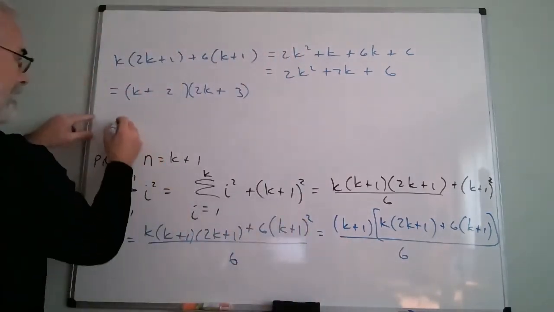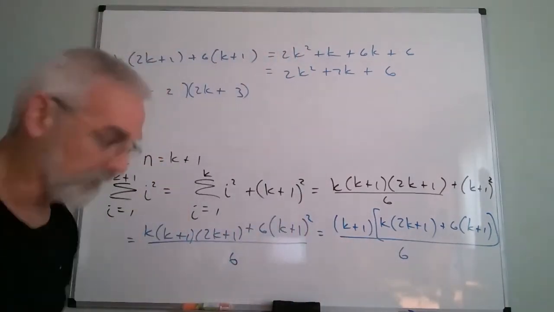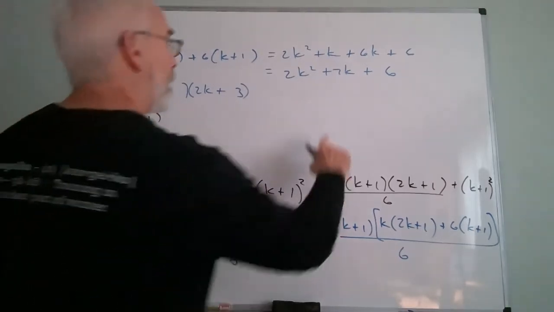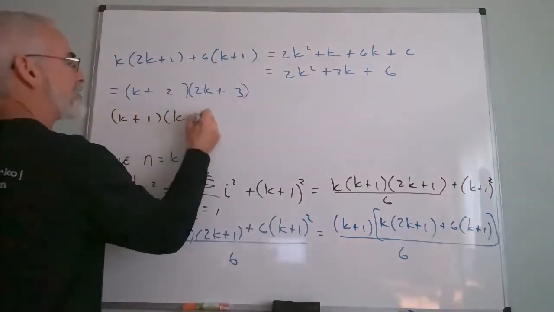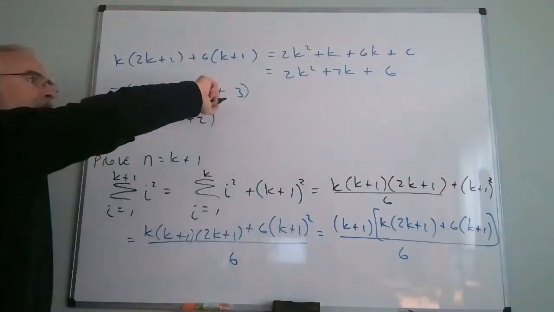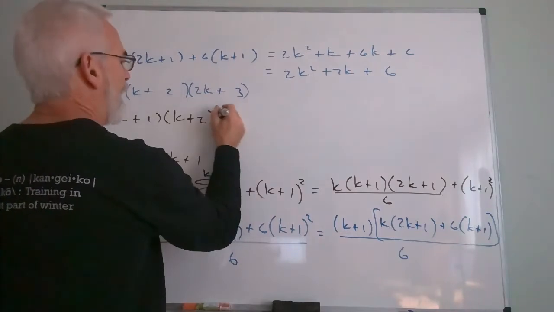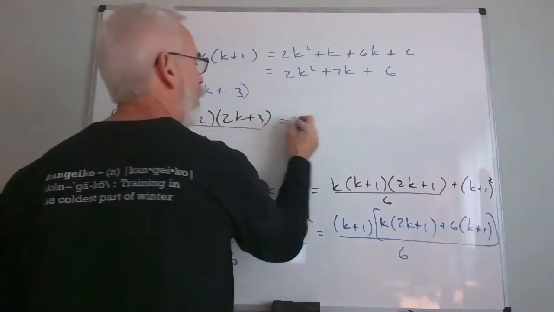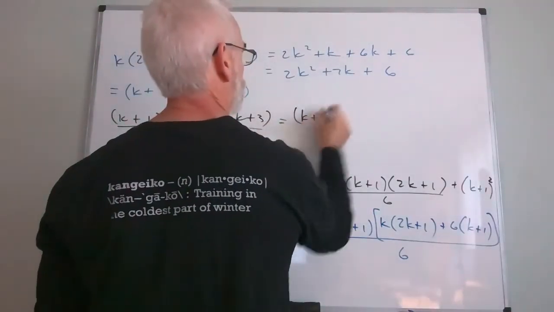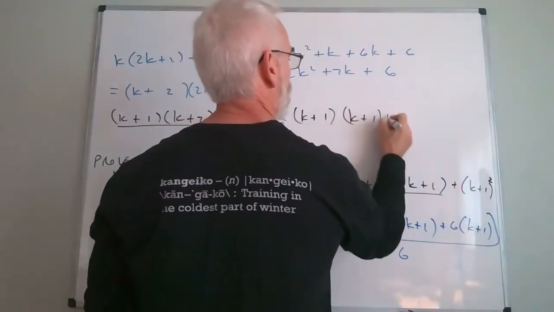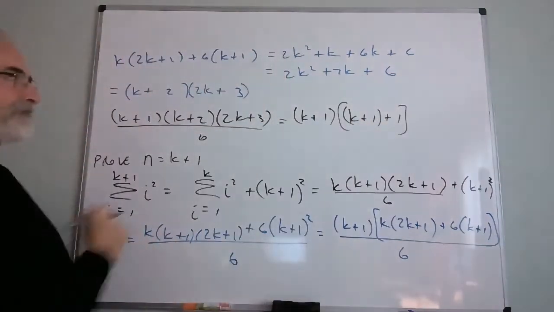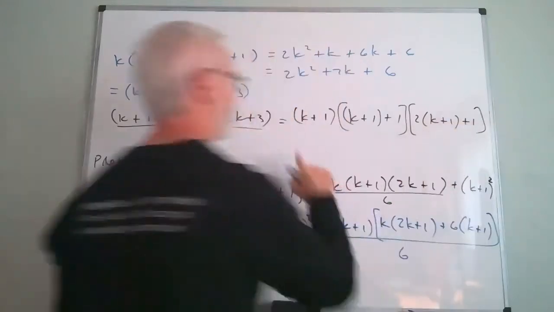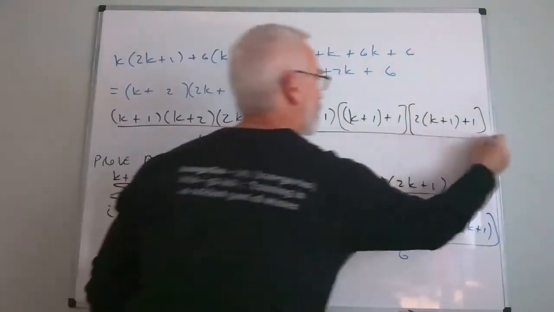That quantity right there is k plus 1 times k plus 2, and 2k plus 3 all over 6, or k plus 1, k plus 1 plus 1, 2 times k plus 1 plus 1 over 6.